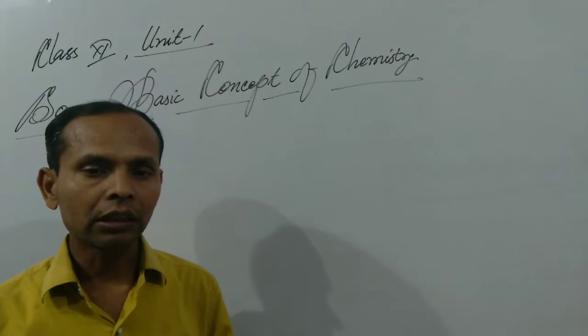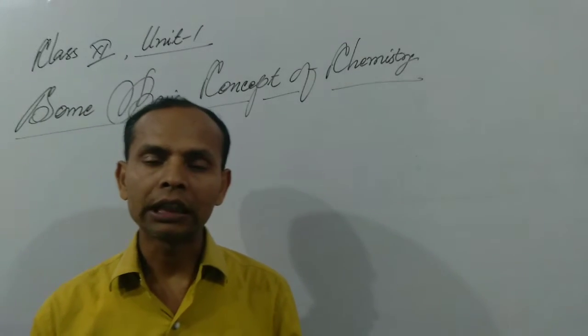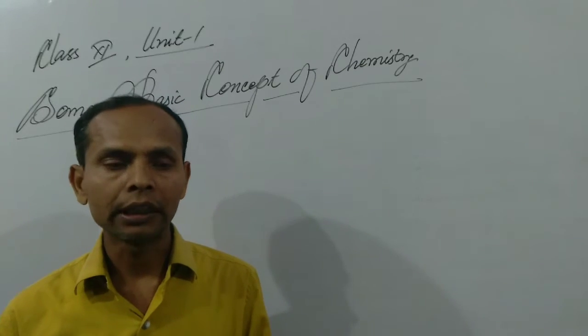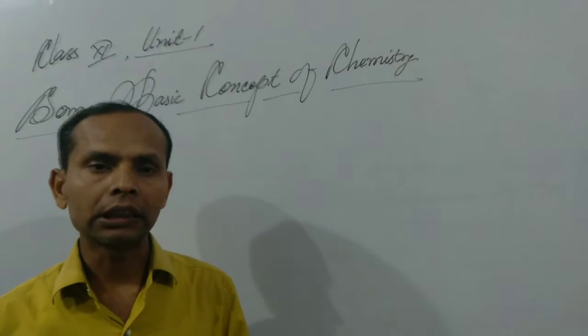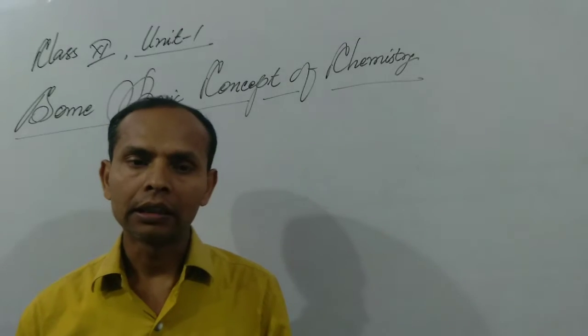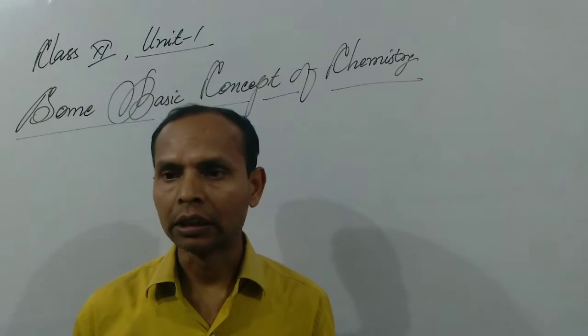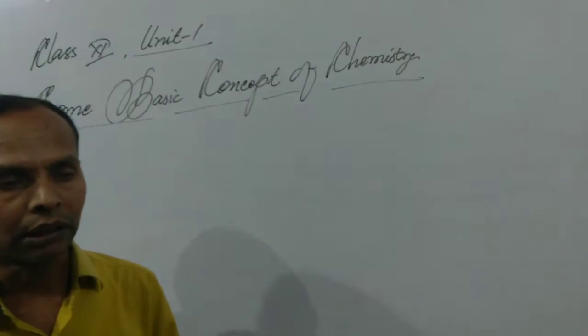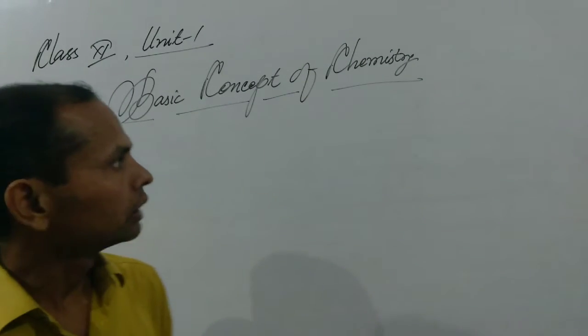Because chemistry is the subject in which we study the structure, properties and reactions of matter, that is why there is a detailed study of matter regarding their classification, usage, functions, applications, and there are so many topics related to it.